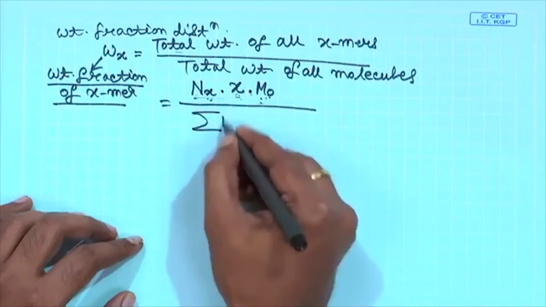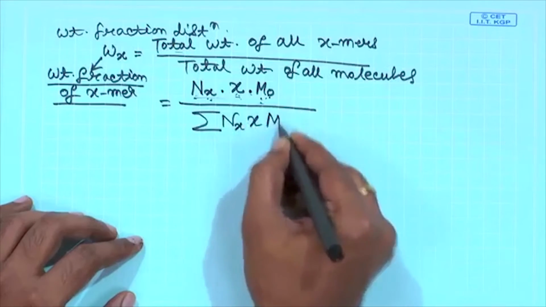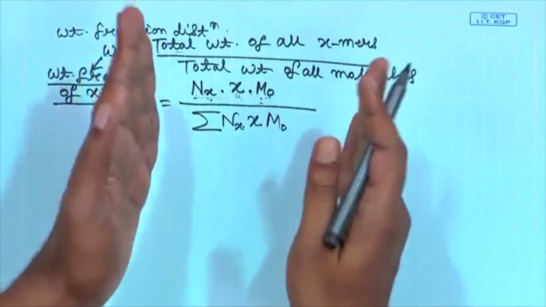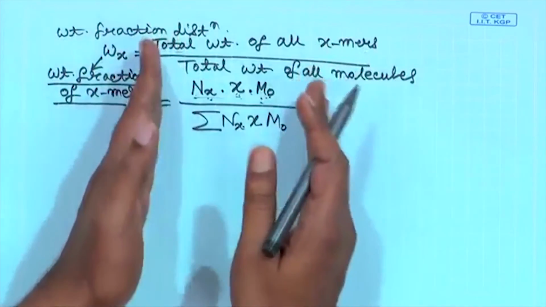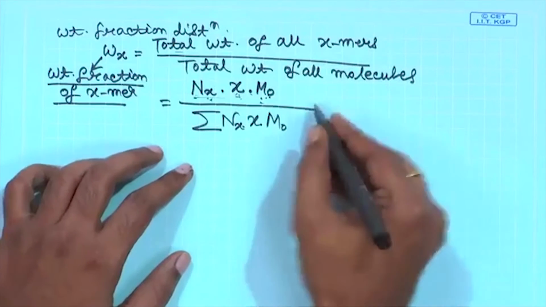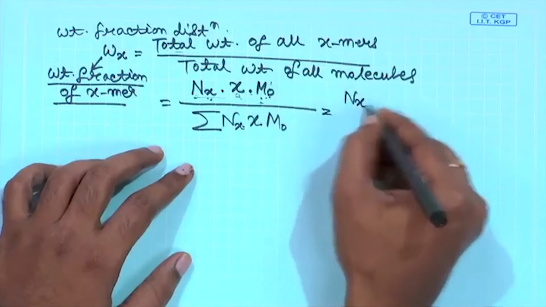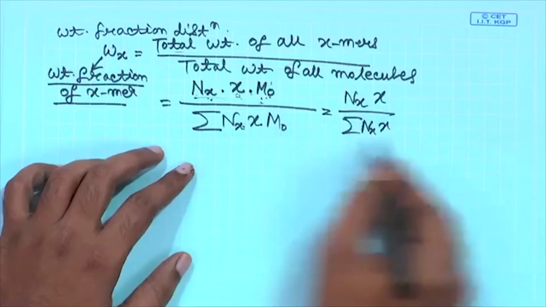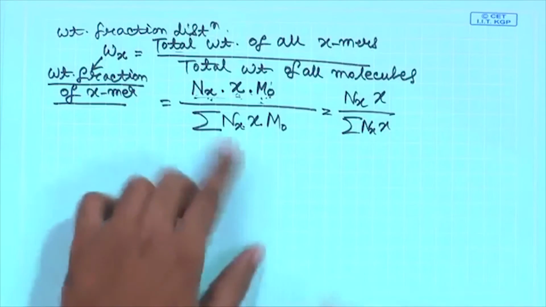So, you sum it up over all x, because x can be of different values. When you are talking about all the molecules, you are actually encompassing molecules with all different numbers of structural units. So, m0 goes, and this is nothing but nx into x divided by the sum over nx into x, and this is the total weight of all the molecules.